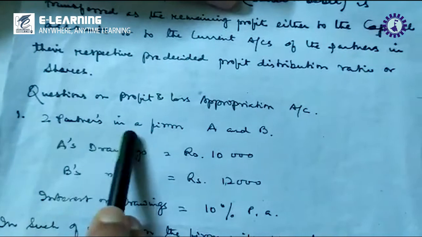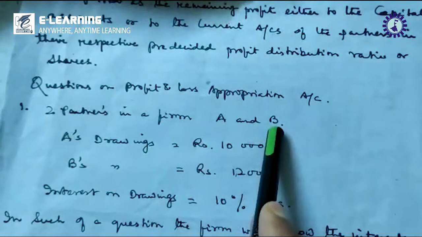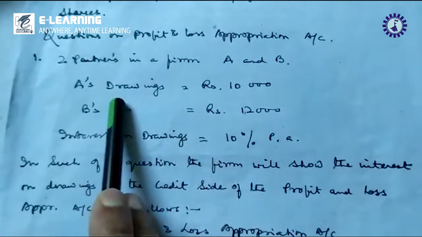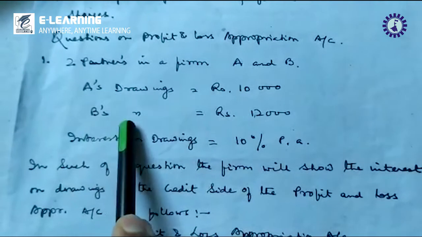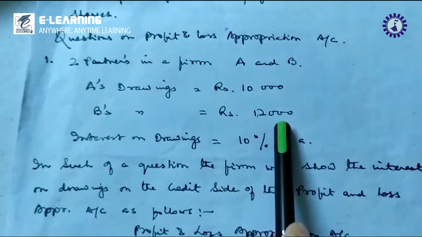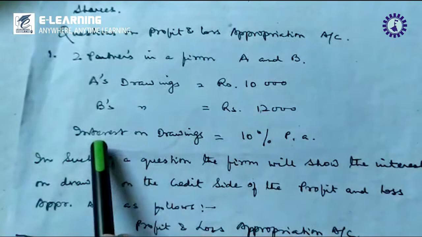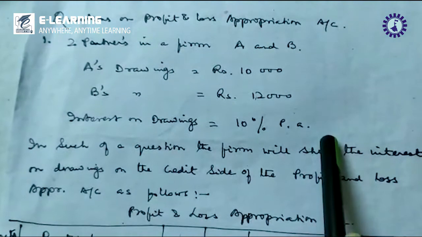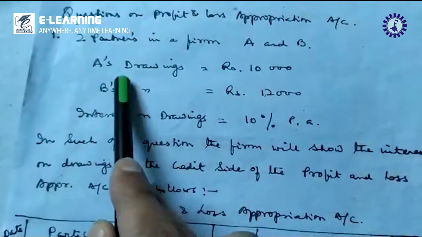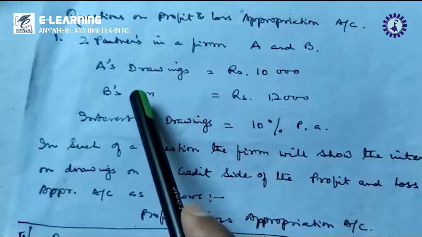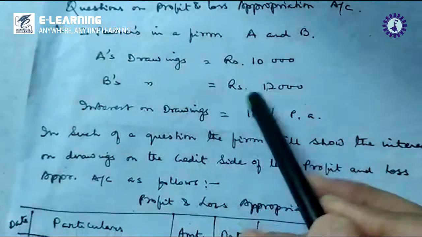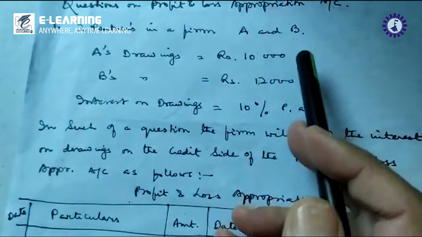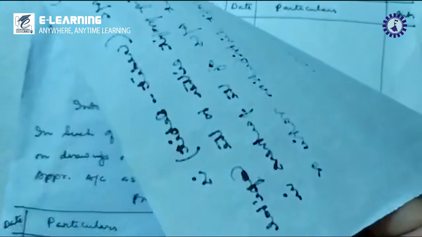Let's say there are two partners in a firm, A and B. Let's say A's drawing is rupees 10,000 and B's drawing is rupees 12,000, and interest on drawings is 10% per annum.